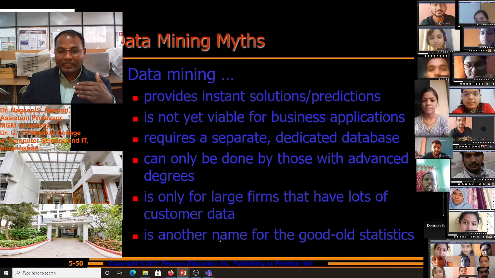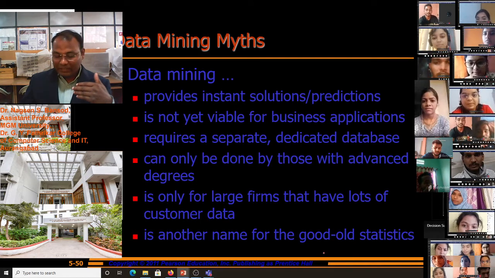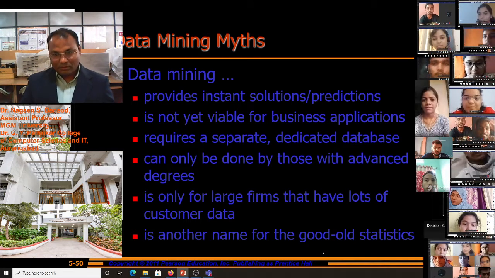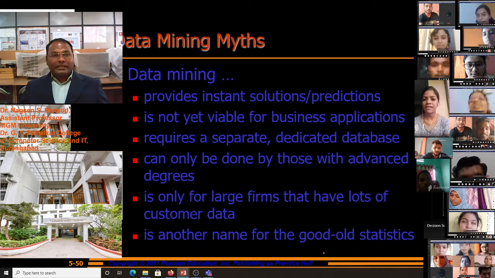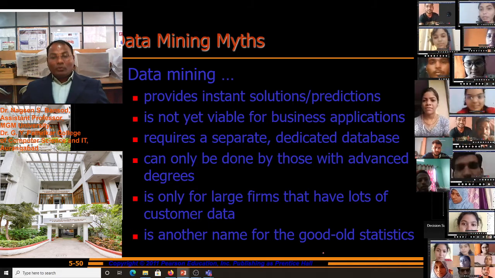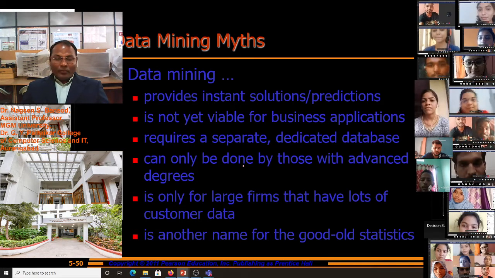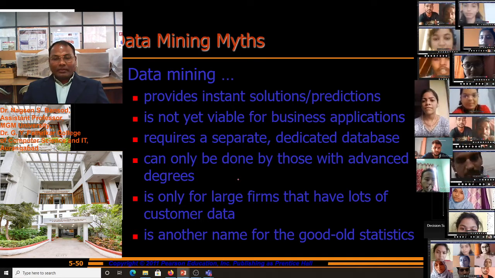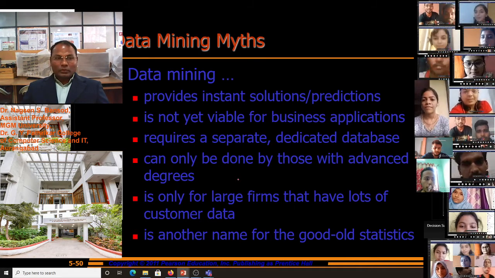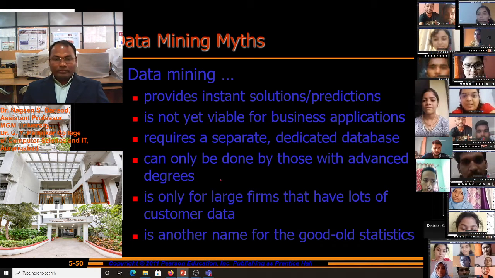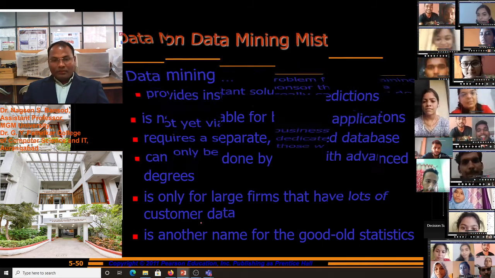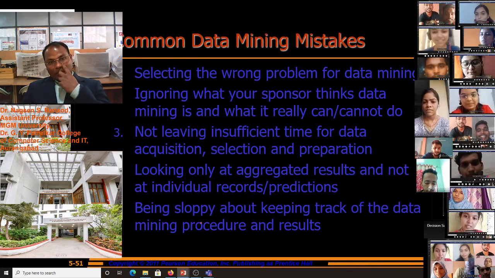Data mining is another name for good old statistics. These are the myths about data mining, but these are not true. Some of these points are false about data mining.